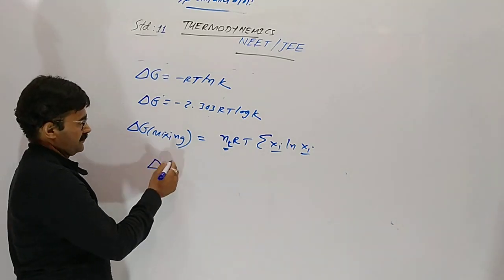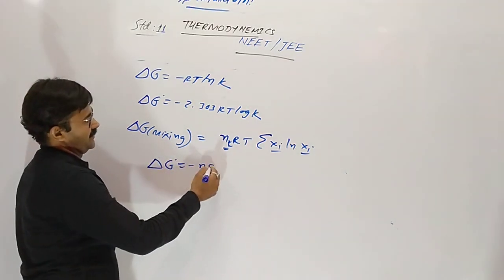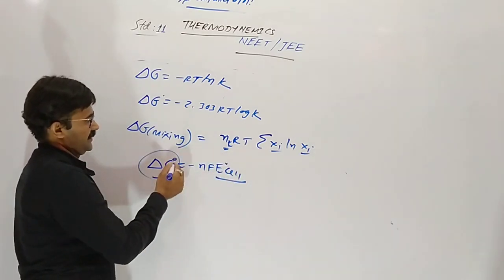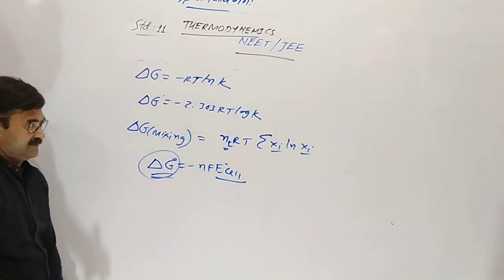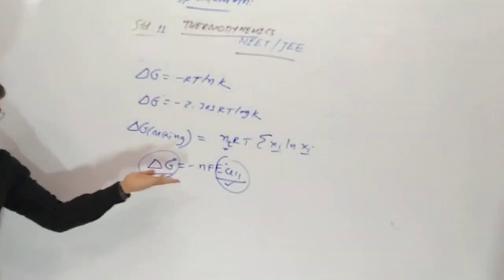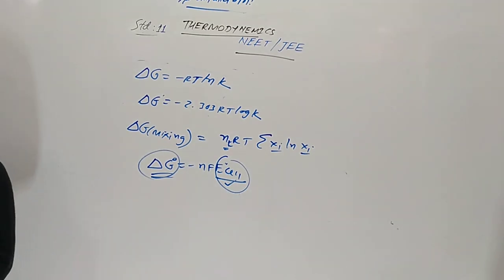Here also delta G is equal to minus nFE cell. If the value of delta G is known, then the cell potential E degree we can define. If the cell potential is known, then delta G we can define. Degree indicates standard condition.